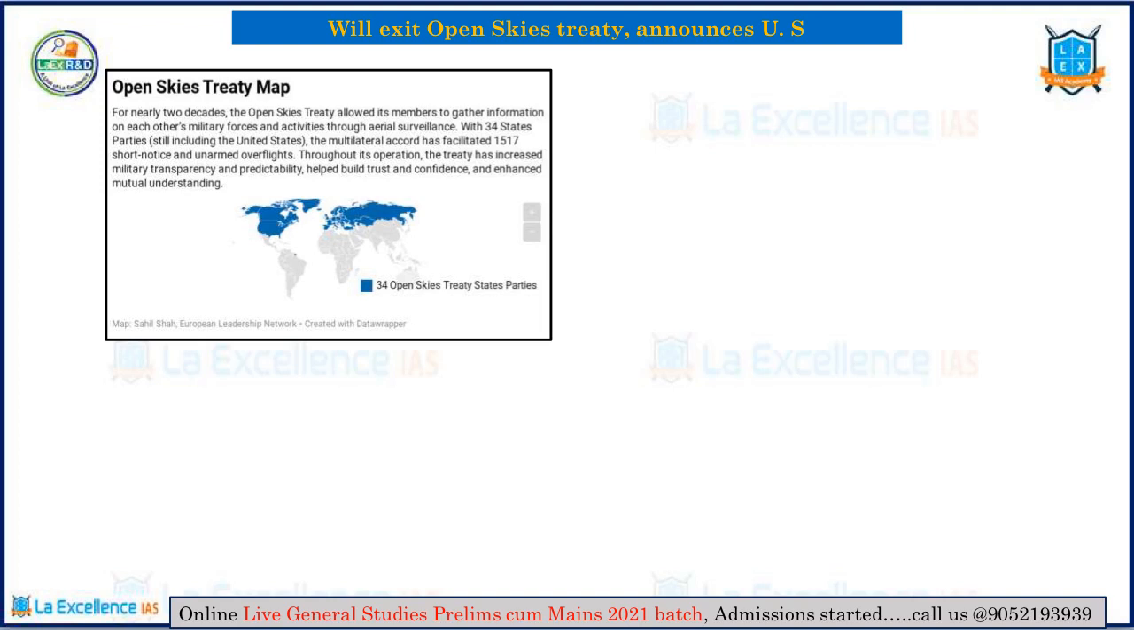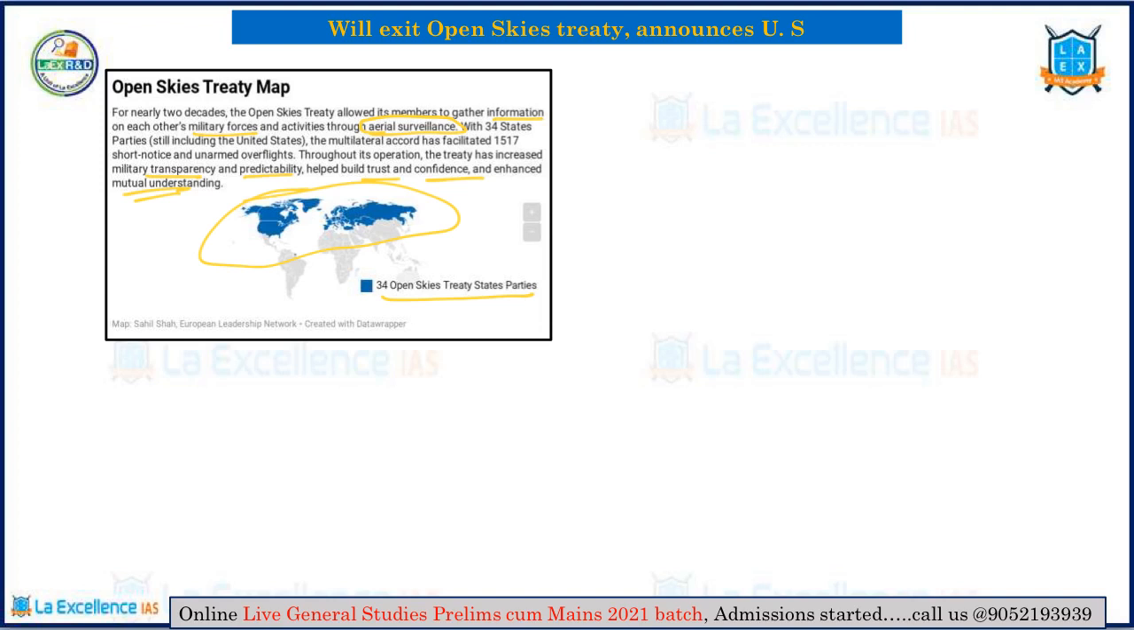So, what is the intention of having an Open Skies Treaty agreement? It is to gather information on military forces and their activities through an aerial survey. That is, through the overflights you are trying to assess what military technologies or developments are being made. Okay, and throughout the operation of the Open Skies Treaty agreement, it has increased transparency with respect to the military, and it has also brought in much predictability. It has helped to build a global order with much trust and confidence, and it has also helped mutual understanding. So you can see there are 34 Open Skies Treaty states that are party to this agreement.